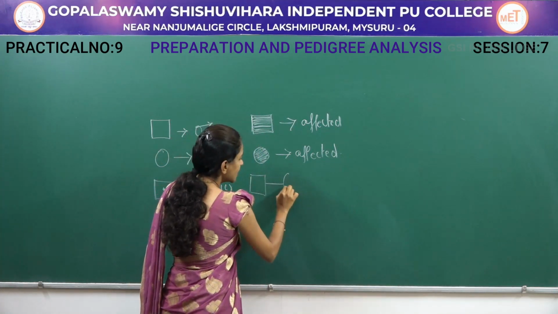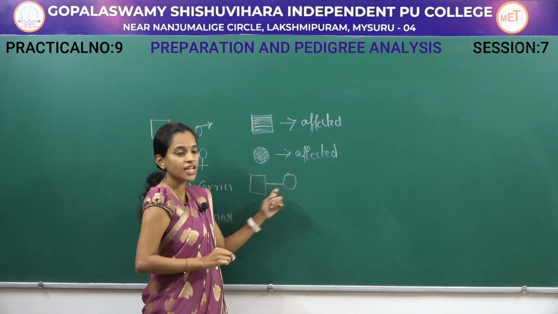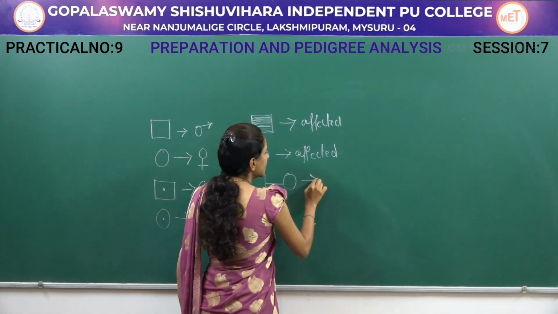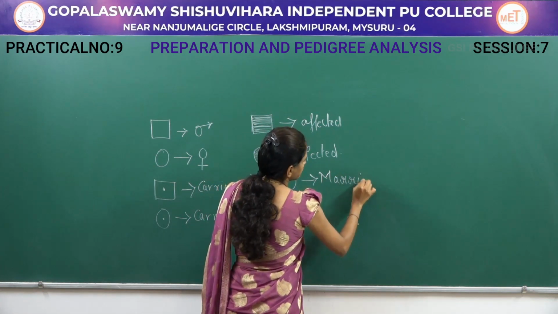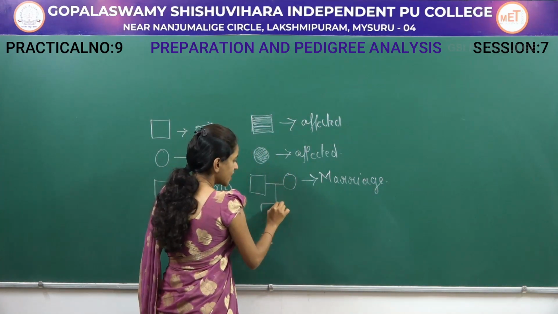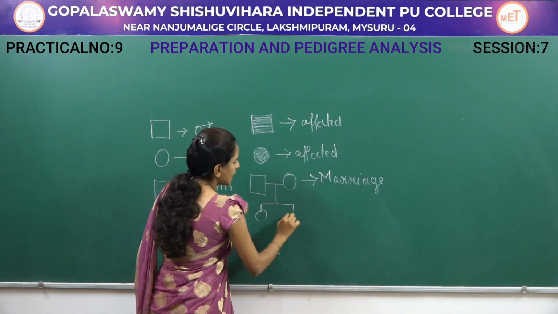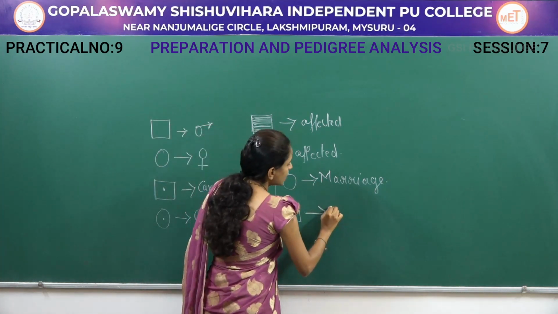If the male and female are joined by a bridge-like structure, it indicates marriage or mating. And if there is a branch arising from them, like this, it indicates that these are offspring.